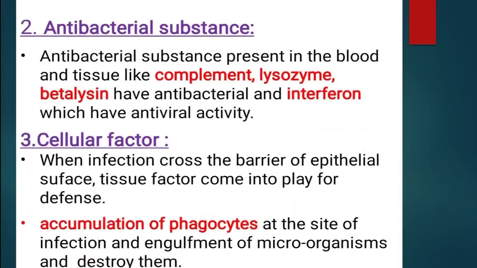Thirdly, cellular factors. When infection crosses the barrier of the epithelial surface, tissue factors come into play for defense. There is accumulation of phagocytes at the site of infection, and engulfment and destruction of microorganisms.